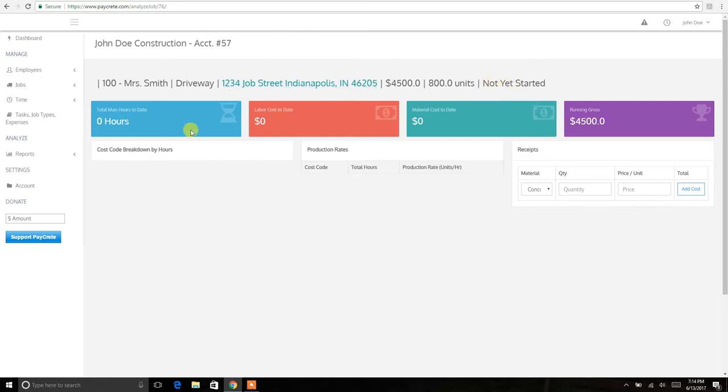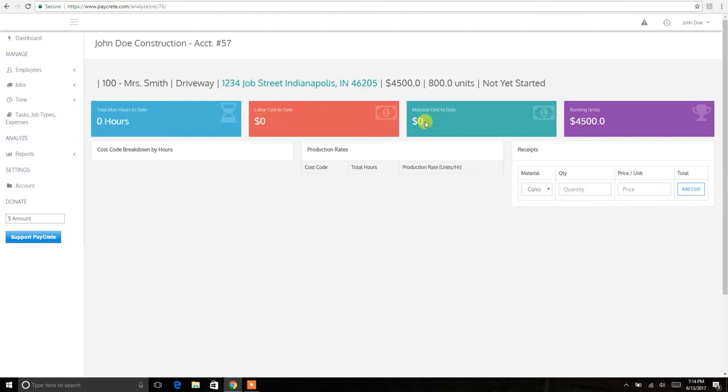So moving on, it says total man hours to date. Right there will display all the man hours that went into that job. Next is labor cost. It will automatically calculate man hours with overtime considered, break time, pretty much all the time when anybody's clocked in under that job will come right here and calculate as a cost. So you can see your exact cost on that job for labor.